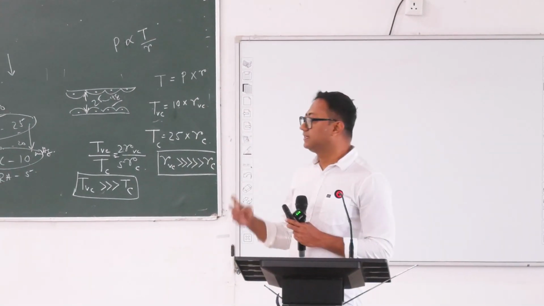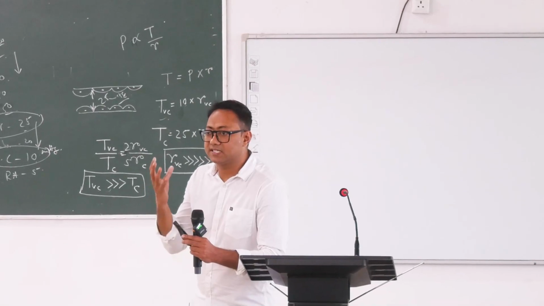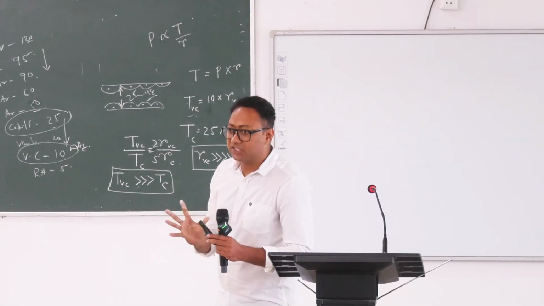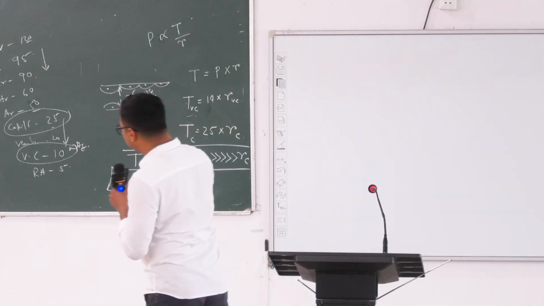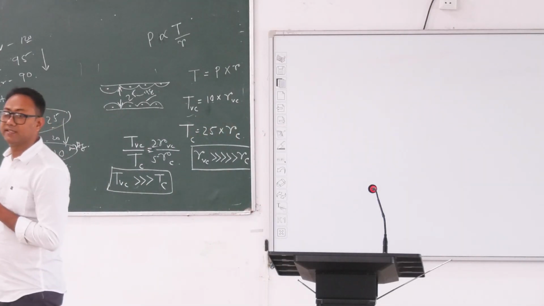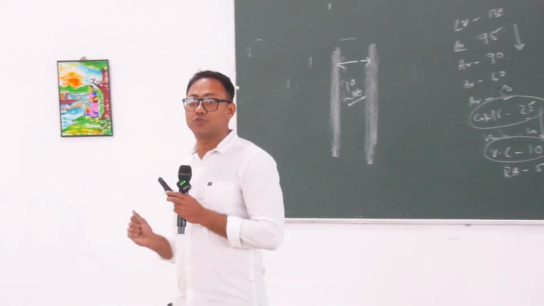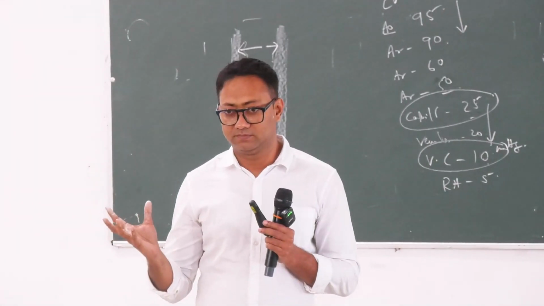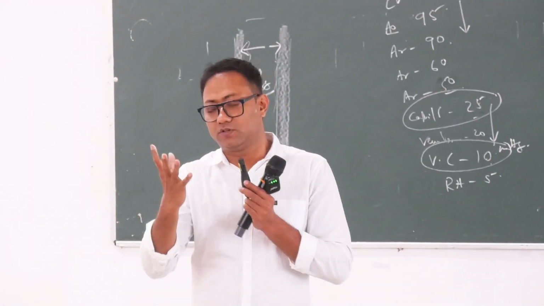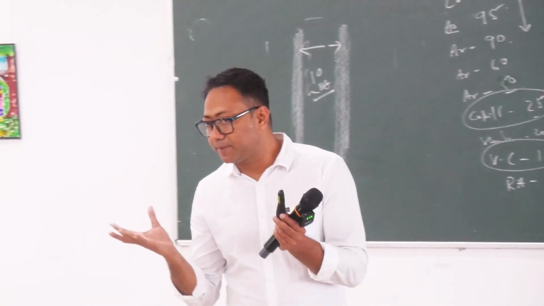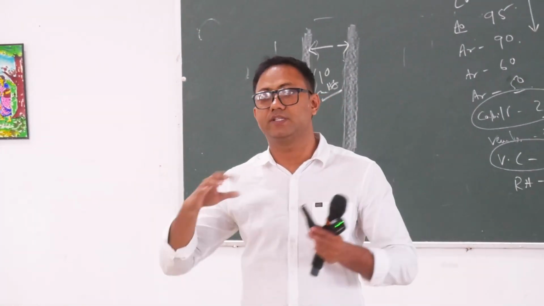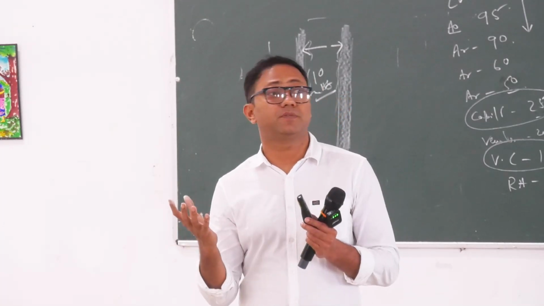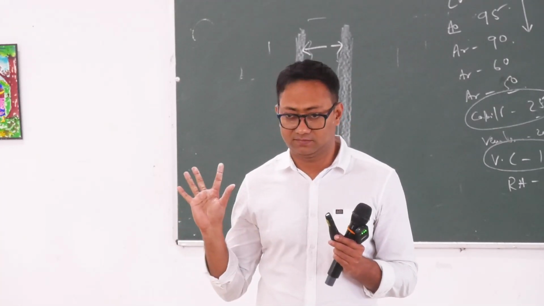Now, the thing is, even if the pressure inside the vena cava is much lower than the pressure within the capillary, the wall tension of the vena cava is much higher than the capillary. Getting my point? So actually, it is not the distending pressure which is trying to rupture a balloon. If you blow a balloon, it is not the distending pressure acting from inside to outside which is the cause of rupture of the balloon, right? The cause of rupture of the balloon is its wall tension.